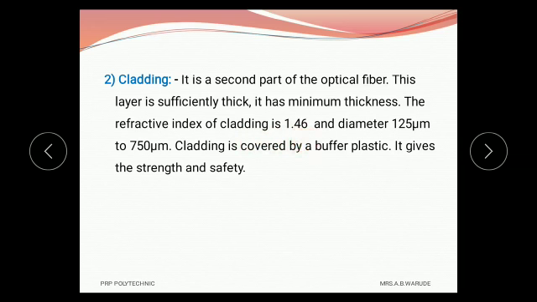And the cladding also provides some strength to the core. When a bunch of optical fibers is packed in one cable, then the cladding layer avoids the interference between light rays in the adjacent fibers.